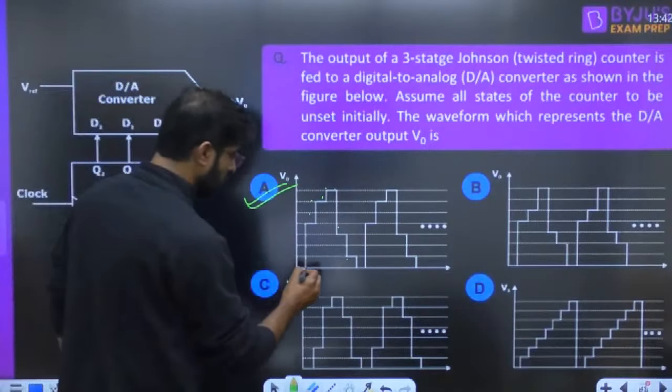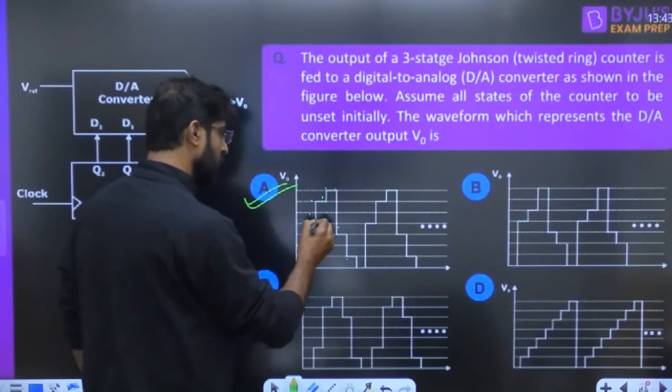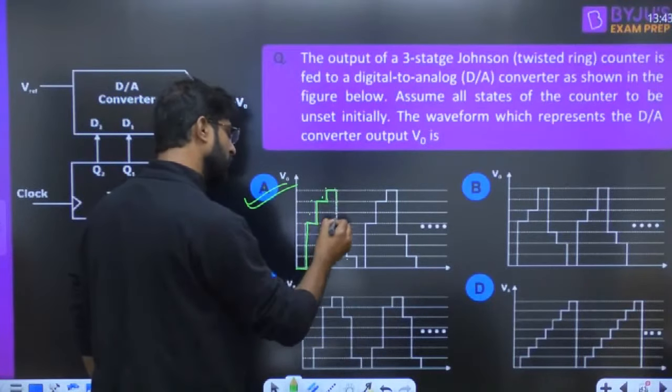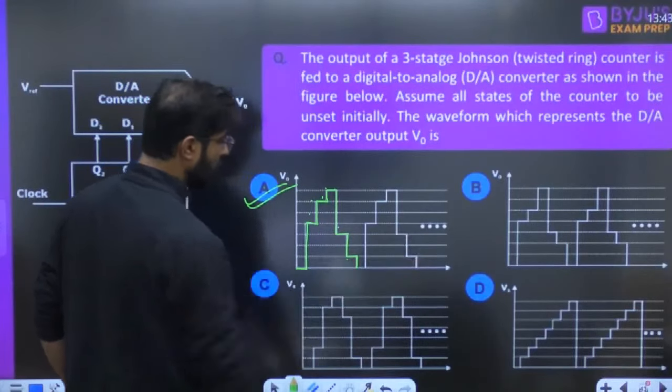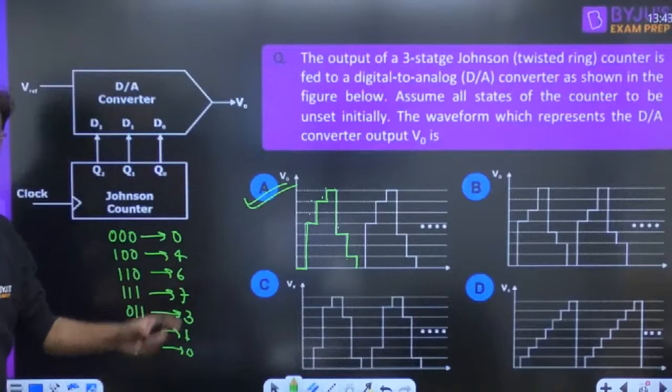Look, after 0, there is a 4 step change, then a 2 step change, then a 1 step change, then it comes to the value 3, then value 1, then 0. Again, it is going to start. So A is the absolutely correct answer of this question.